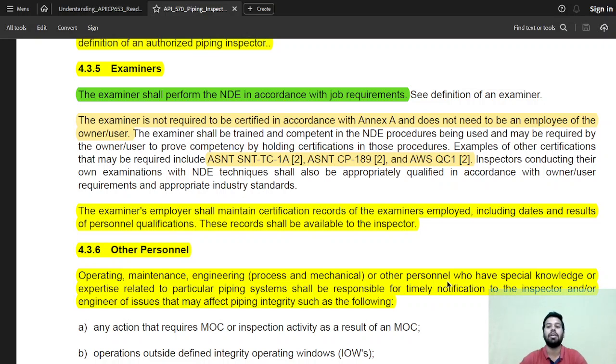The inspectors conducting their own examination with NDE techniques shall also be properly qualified in accordance with the owner-user requirements and appropriate industry standards. The examiner's employer shall maintain certification records of the examiners employed, including the dates and results of personnel qualification, and these records are available to the inspector, so the inspector can make sure that whoever is working in non-destructive testing has the appropriate certification and is qualified to do the work assigned.